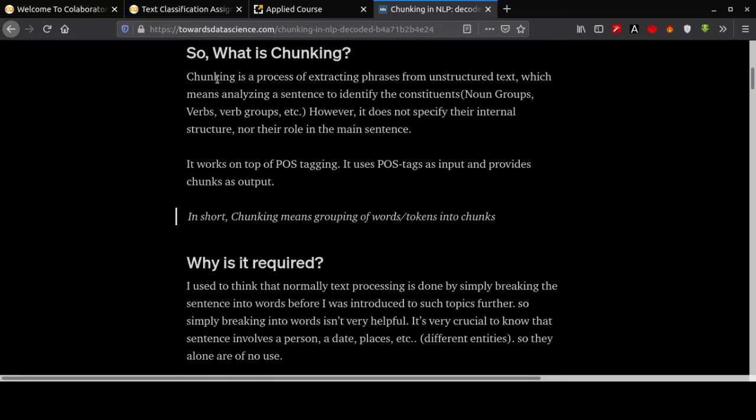So what is chunking? Chunking is a process of extracting phrases from unstructured text, which means analyzing a sentence to identify the constituents. In simple words, we can say that chunking is basically dividing our sentences into phrases and tagging those phrases. POS tagging stands for parts of speech tagging. We tag those phrases, whether it is a noun, a verb group, or something like that. It is a place or person. Okay, we do it here.